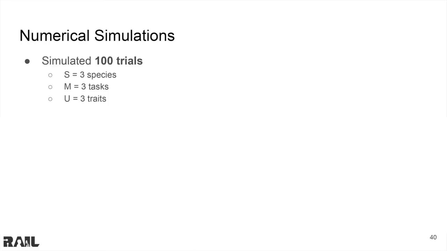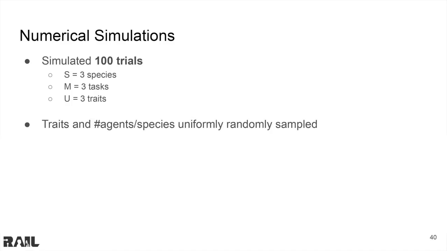For the first experiment, we generate 100 different coalition formation problems, each with different trait distribution parameters, number of agents per species, and task requirement. All of our problems have 3 species, 3 tasks, and 3 traits.